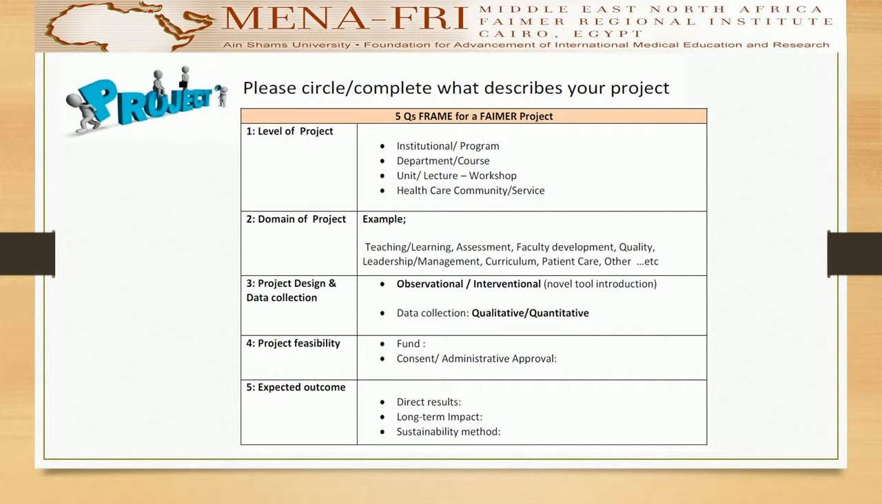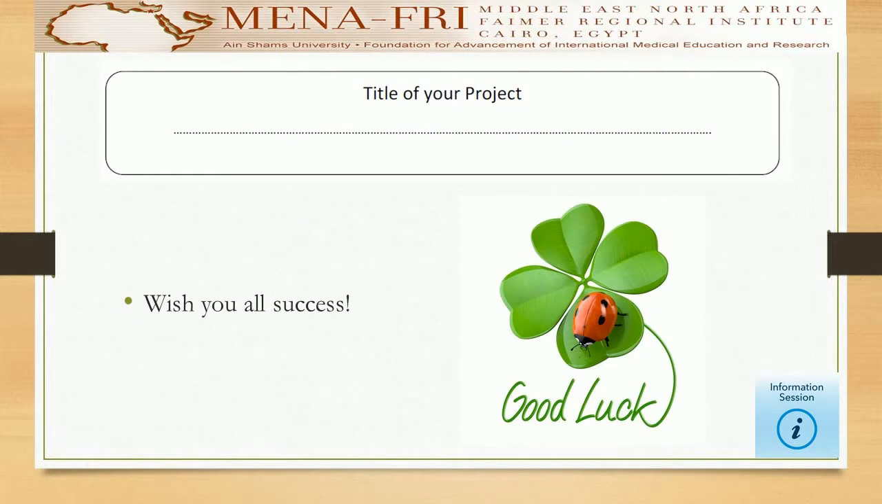Now, it is time to select an innovative topic for your project. Please read these 5 questions frame for designing your FAIMER project. Going through the questions and the supplied alternatives, please encircle or complete the most relevant and feasible alternative to you. After completing the 5 questions, read literature around your idea to fine-tune it. Finally, record the proposed title for your education innovation FAIMER project.